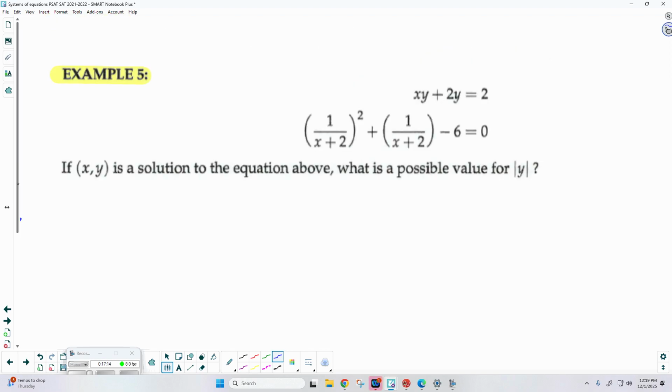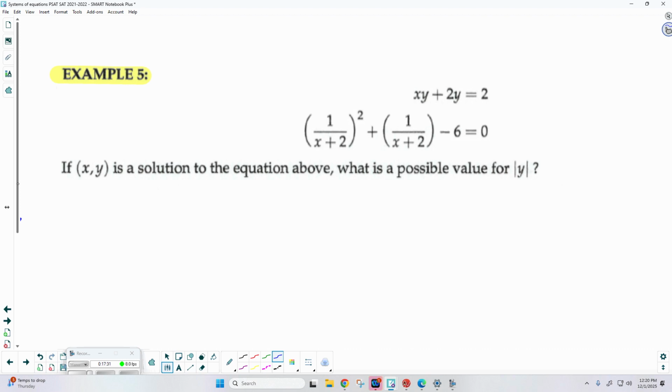Now let's try this one. So we got this system. It says if x, y is a solution to the equation above, what's a possible value for, and what does it mean when we have the bars on the other side like that? Absolute value of y. There we go.